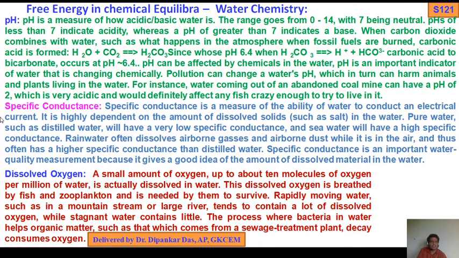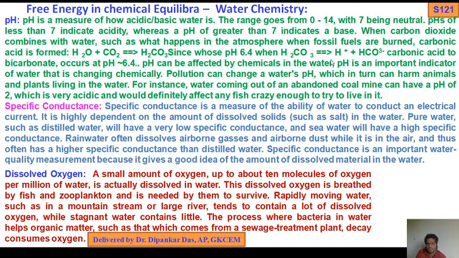When carbon dioxide combines with water, such as happens in the atmosphere when fossil fuels are burned, carbonic acid is formed. We know in cold drinks there is water and also dissolved carbon dioxide. What will happen? We will get carbonic acid, whose pH is 6.4.